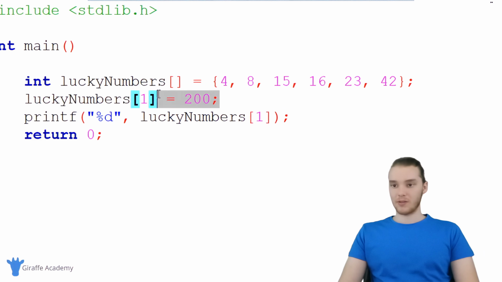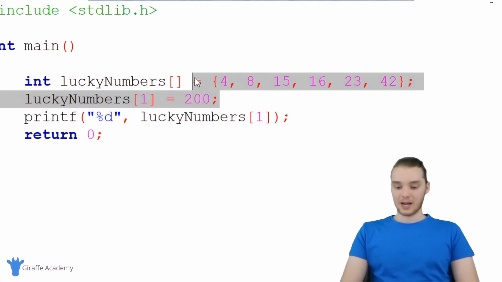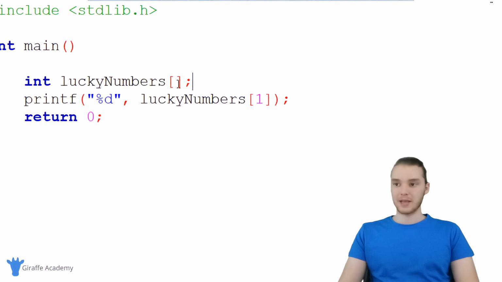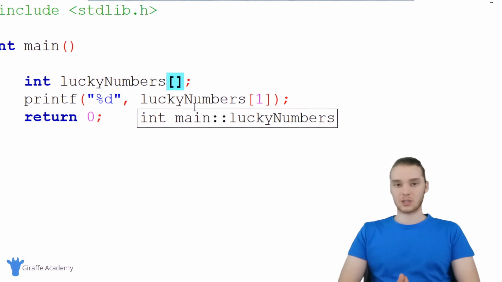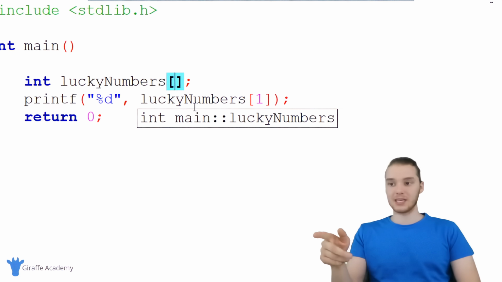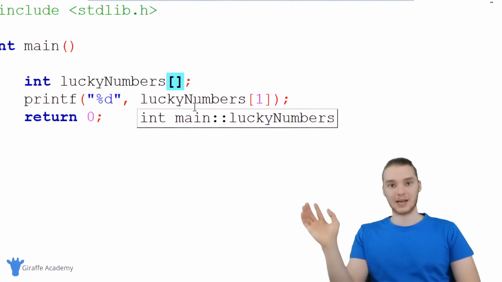If we don't want to give it all that information, I can just put a semicolon here. But inside of these square brackets, I need to tell C how many elements this array can hold. I need to tell C, hey, this array can only hold 10 elements, or this array can hold 20 elements, or whatever.